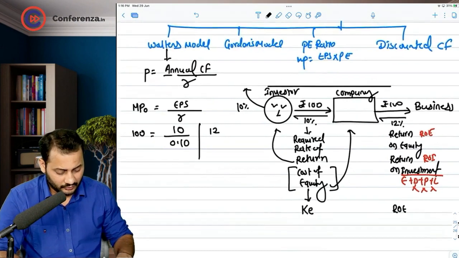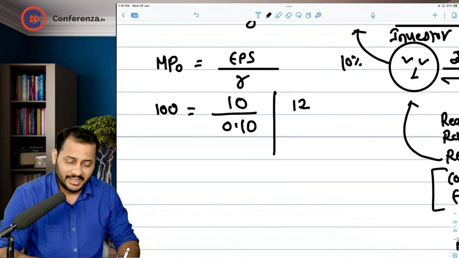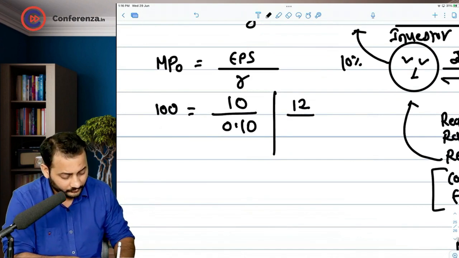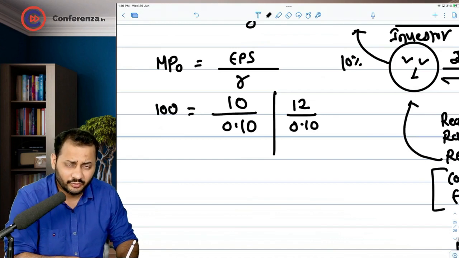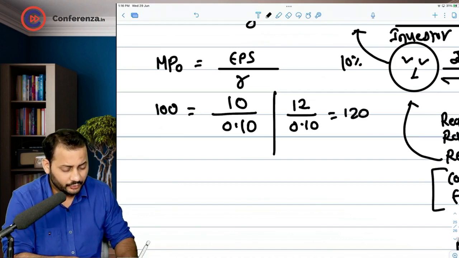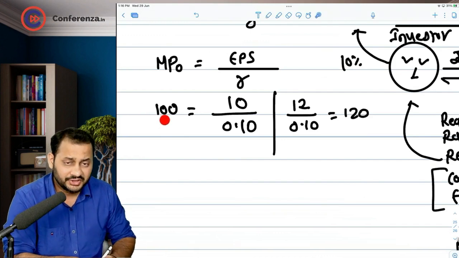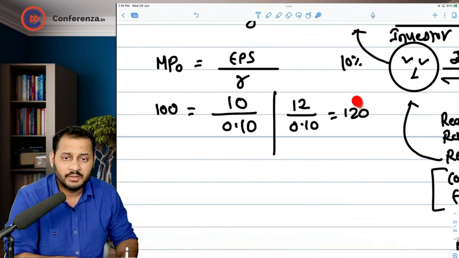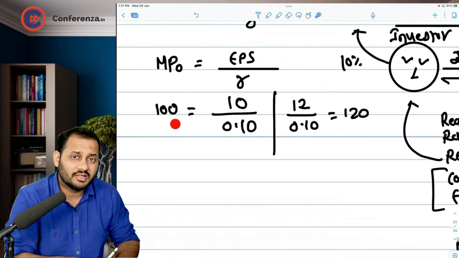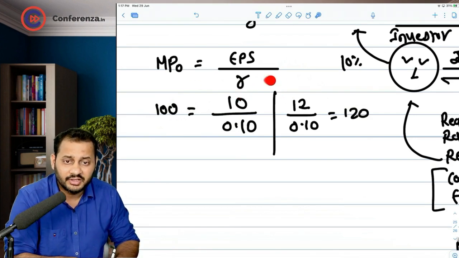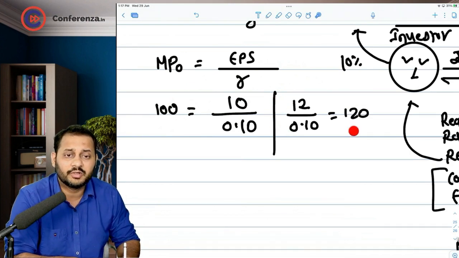Now coming back to this point, in actual the company earned 12 rupees. My expectation was only 10 rupees, and the share price will go up to 120. Why did the share price jump from 100 to 120? Because earlier my expectation was that the company should earn 10 rupees at 10%, so the market price was somewhere around 100 rupees. But in actual, after completion of the year, we found that the earning per share is more than our expectation. And if the company can earn 12 rupees at 10%, the share price should be 120.